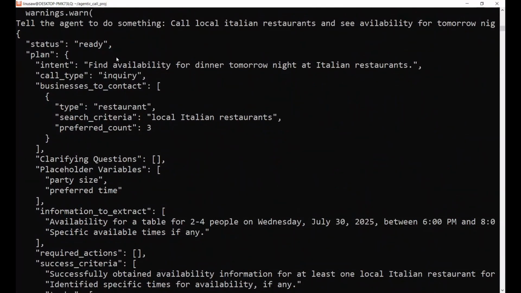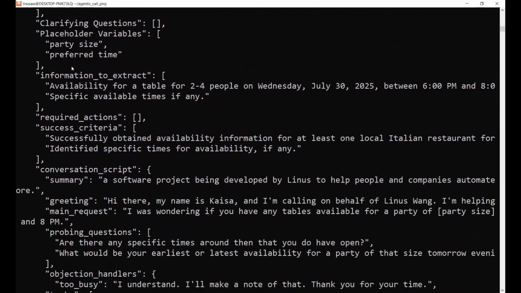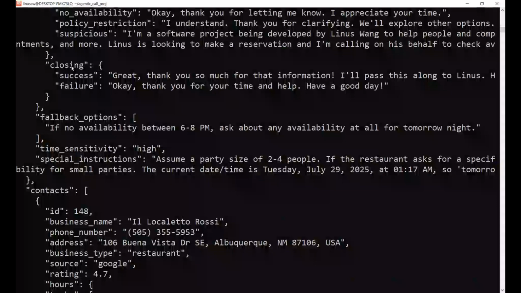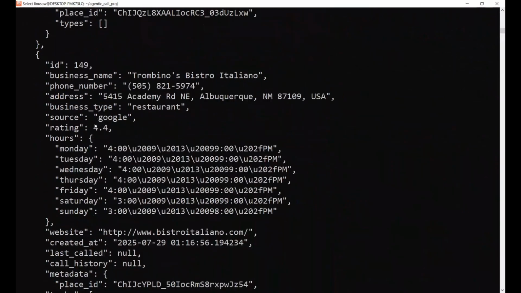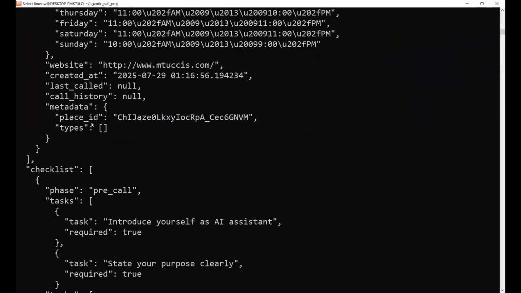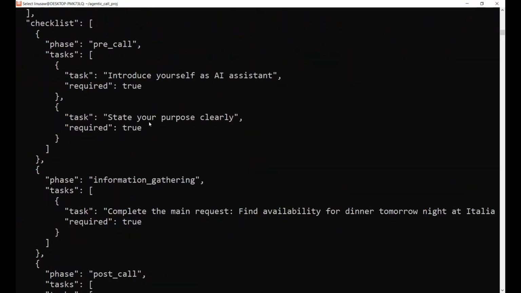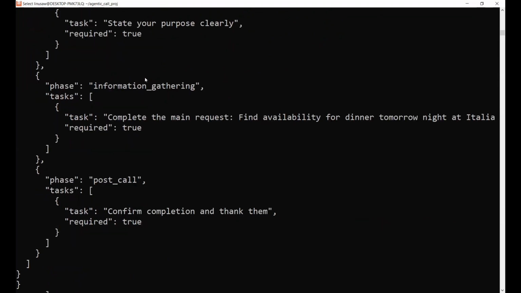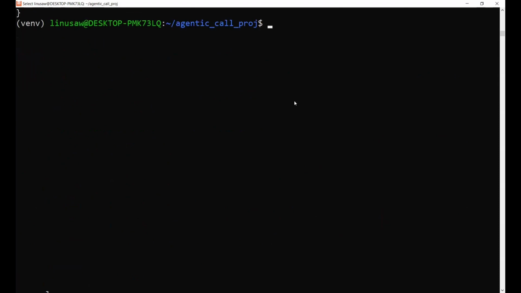It just has the status, the plan, overall stuff. This is mostly the JSON object here, the script. And then it has the contacts it should be calling here. The default amount is three, so it'll call three Italian restaurants, which includes all their contact information. And then it essentially compiles a checklist, which tells it what it needs to complete during the call, which is the task here. And yeah, that's basically it for the backend.